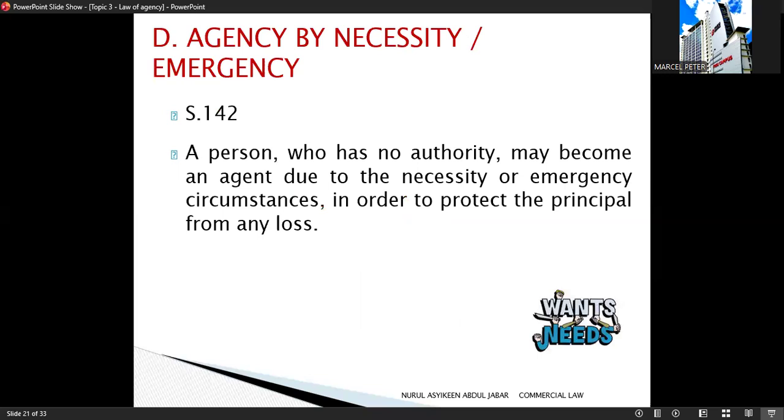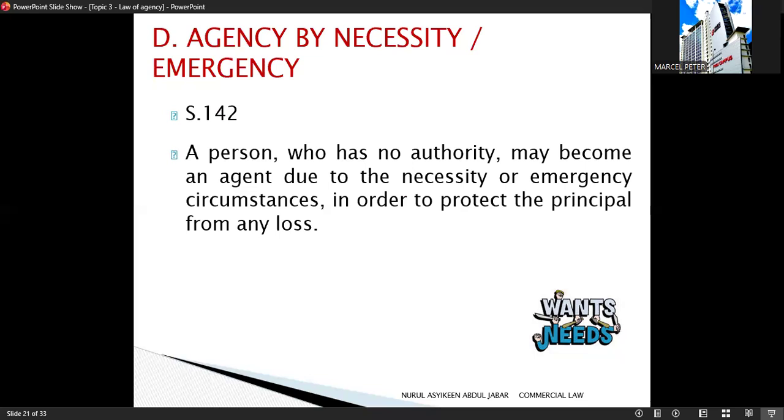Next, agency by necessity, or emergency, under section 142. All right, so agency by necessity happens when a person has no authority, but due to urgent or emergency circumstances, the person acts to protect the principal from loss. In such a situation, the law allows the person to become an agent by necessity, even though no prior authority was given. The main purpose is to prevent loss or damage to the principal.